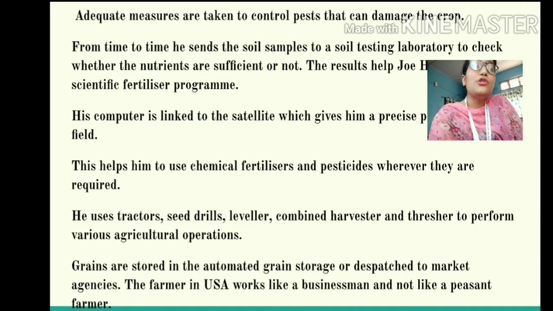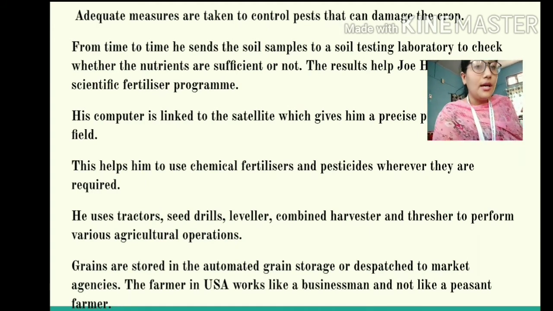And he also uses tractors and various other equipment like seed drills. Seed drills are machines which are used to sow the seeds in the field, so that the seeds can be buried deep inside the earth. Levelers, in order to level the field. Harvesters and threshers, in order to perform the various agricultural operations.